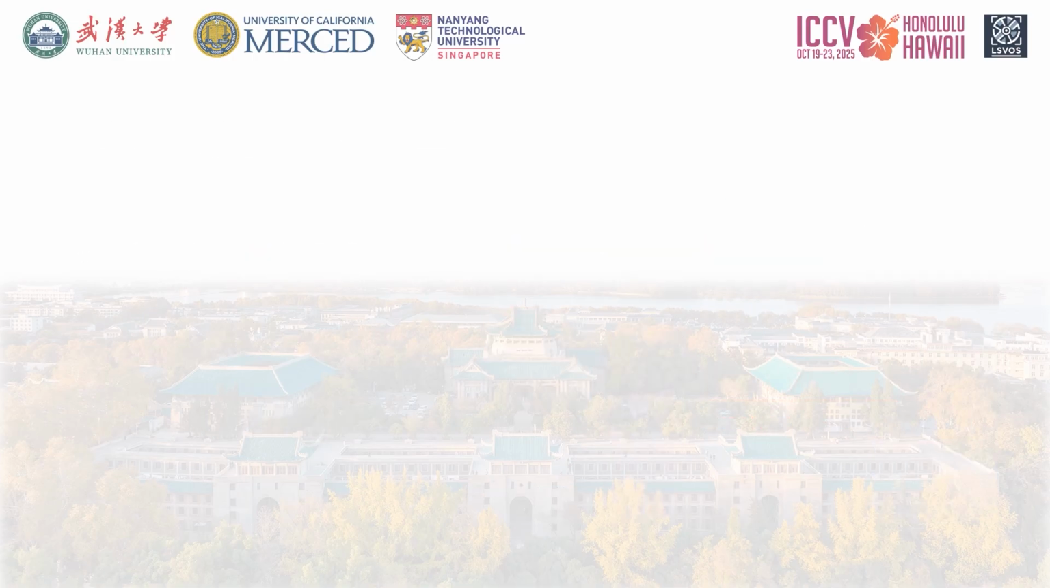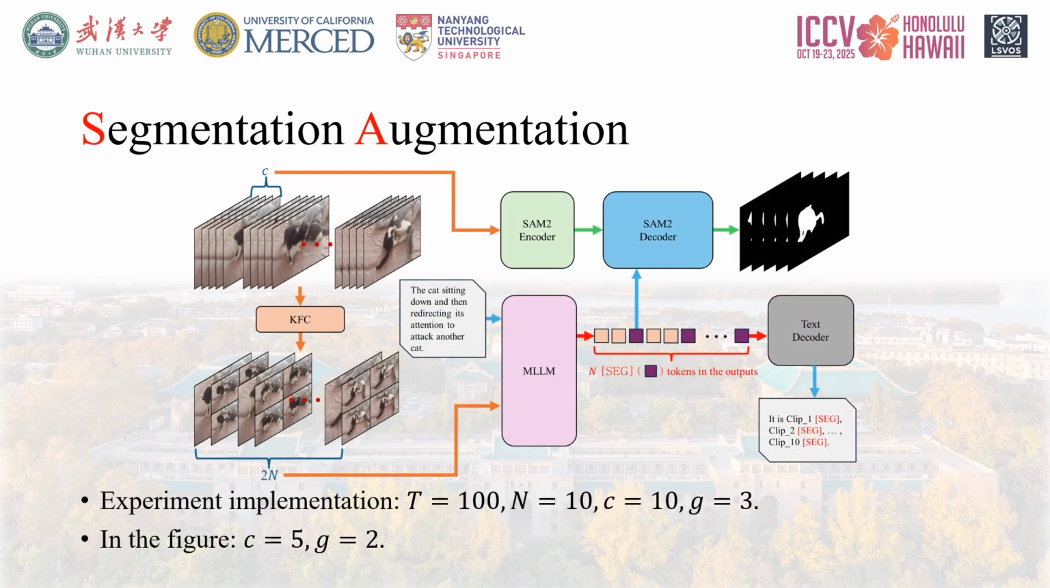We set the total number of frames sampled, T, to 100. We used a number of temporal clips, n, equal to 10. This means our MLLM generates 10 specialized SEG tokens for each video. Finally, we set the number of frames per clip, C, to 10, and the compression grid size, G, to 3.